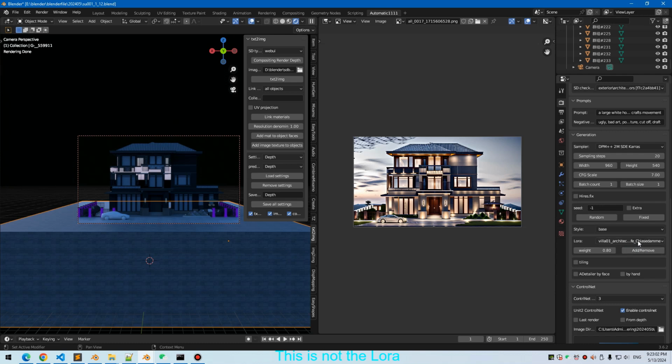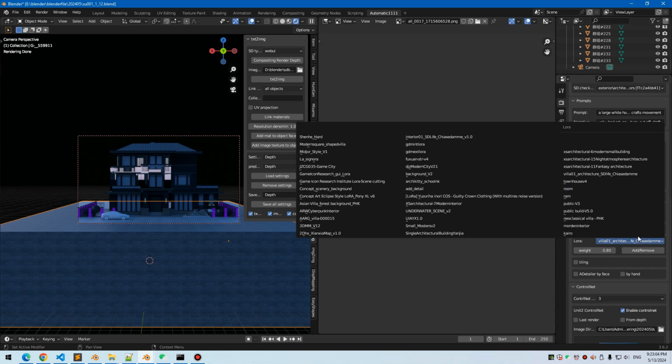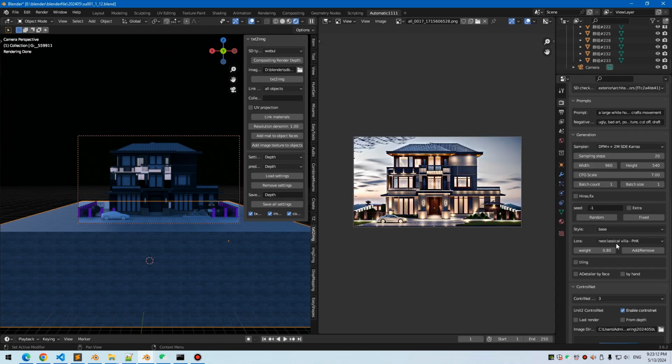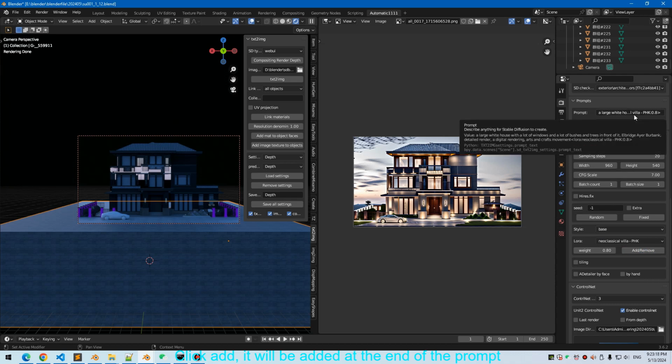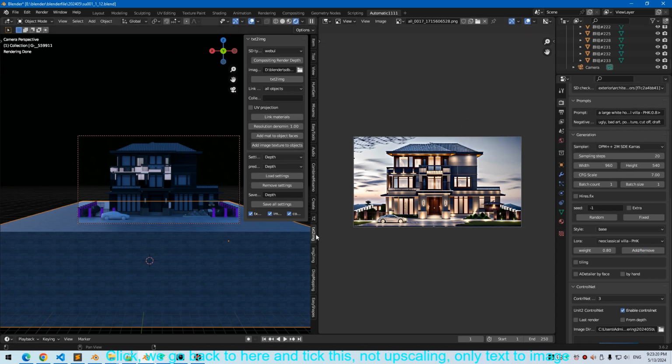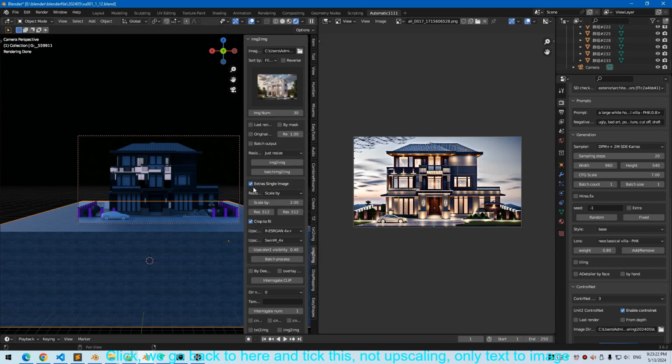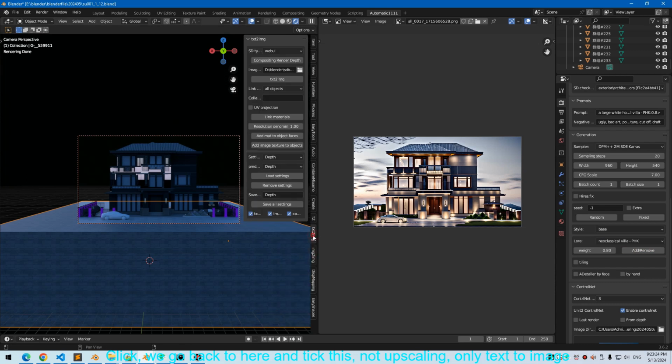We choose another LoRa, Neoclassical Villa PHK. Click Add. It will be added at the end of the prompt. We go back to here and tick this. Not upscaling. Only text to image.